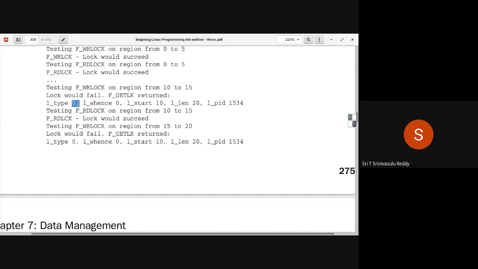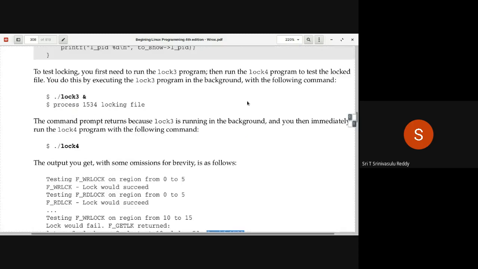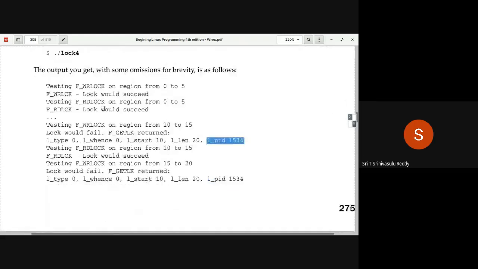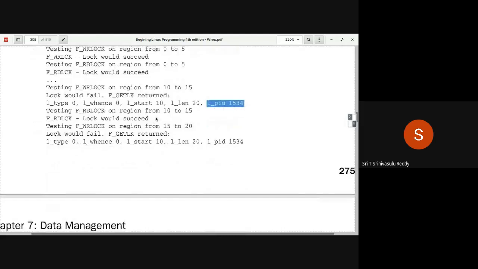Lock type is 0. Starting from the beginning, l_whence is 0. l_start is 10. l_len is 20. And what is the process that is holding this? 1534. 1534 is your log3 program. So when log4 is running, it is able to know that 1534 is holding a lock on this particular region. Right? So that's how it is.